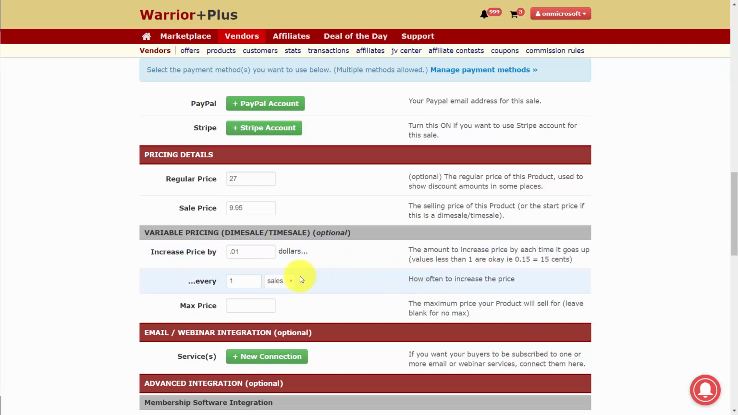Once we do that, we can determine how high the price can rise. If we want to put a maximum price here so that by the time we've gone through the number of sales that we expect, we may want it so that the price doesn't go any higher than a certain dollar amount. So when that's the case, we're going to write in that price in this area.